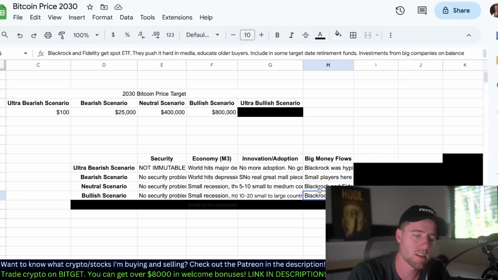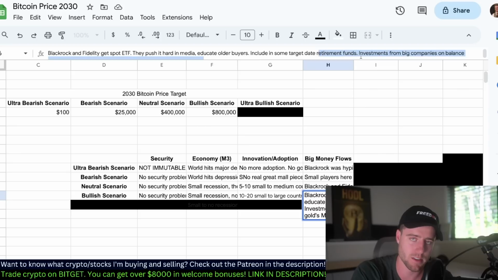Okay, and then in this scenario, we're going to say BlackRock and Fidelity get their spot ETF. They push it hard in media, educate older buyers. They include some in target date retirement funds, and they get investments from big companies on their balance sheet. Again, this is assuming it grows to be about gold's market cap. So I think this would be really bullish. Really, this is what I see as so bullish, that they would include it in some target date retirement funds. Because that means people will be buying week after week, month after month, year after year.